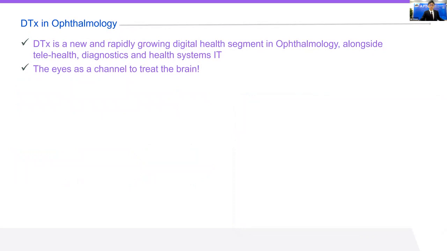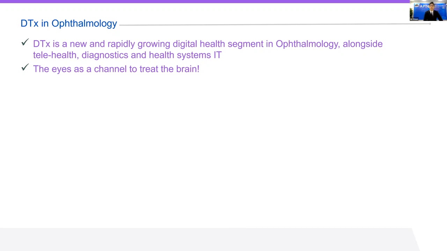When thinking about therapeutics or digital health in ophthalmology, we're used to thinking about diagnostics like retinal image analysis through AI, telehealth, and improvement of health systems IT. But there's a new and exciting, rapidly growing segment of digital health, which is digital therapeutics in ophthalmology.